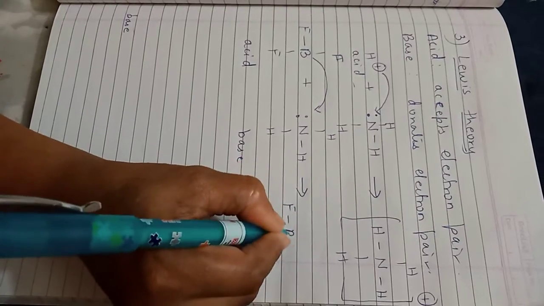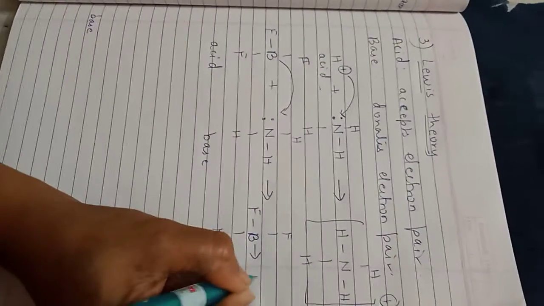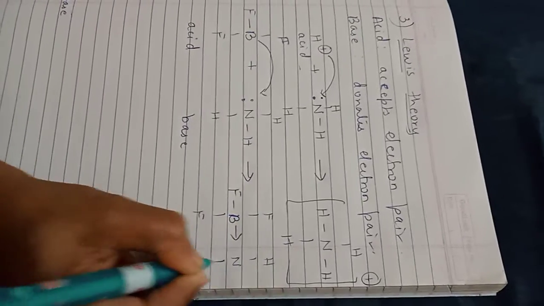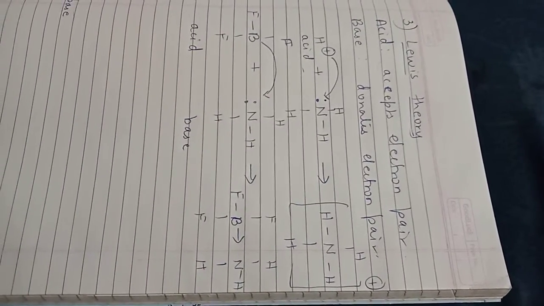F, B, F, F, arrow, N, H, 3. Got that? This is the Lewis theory.